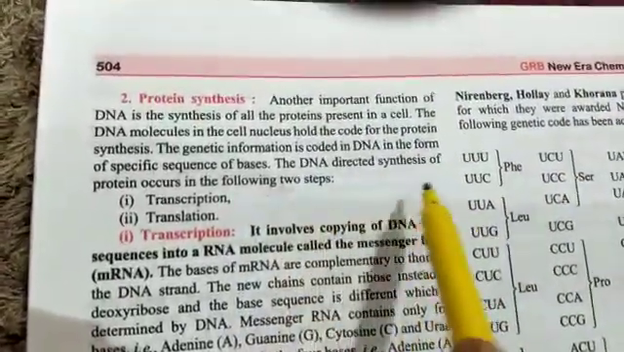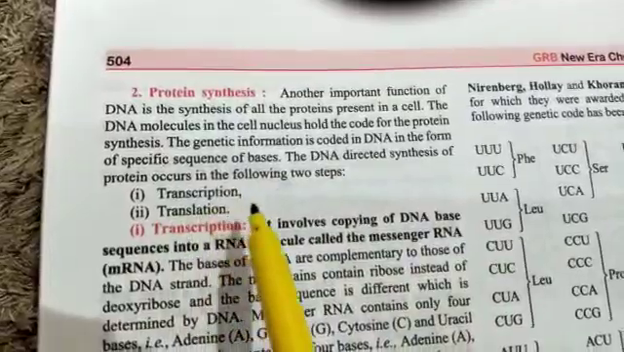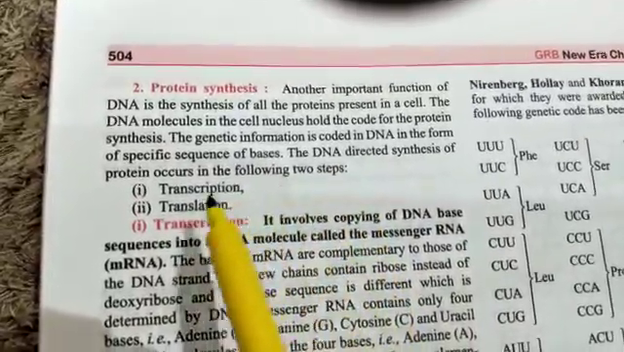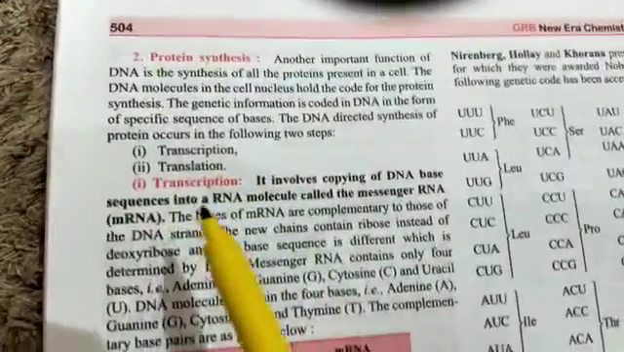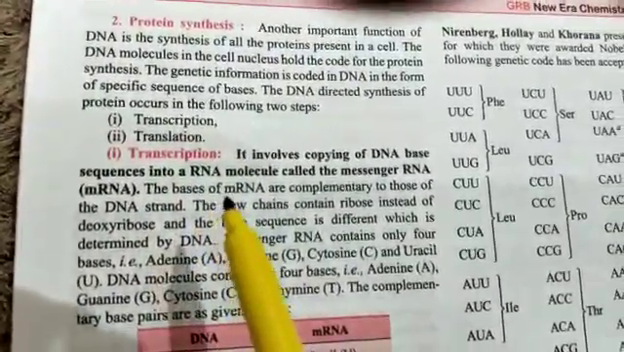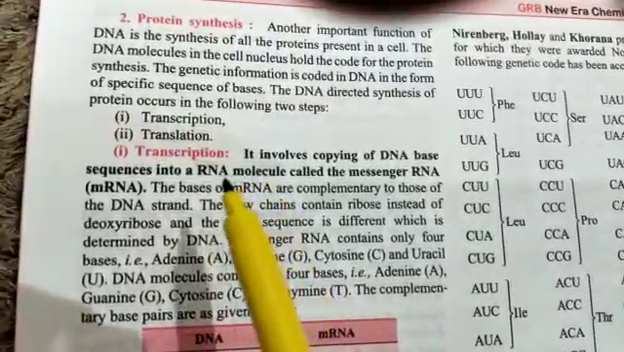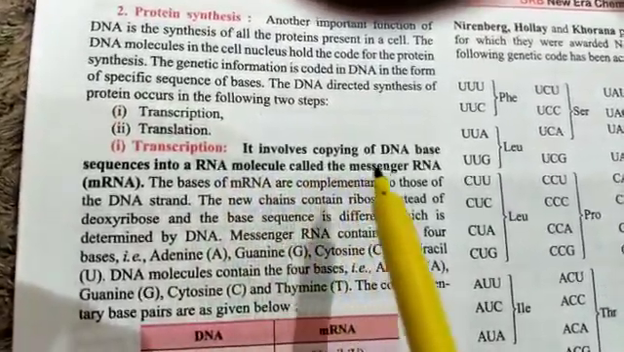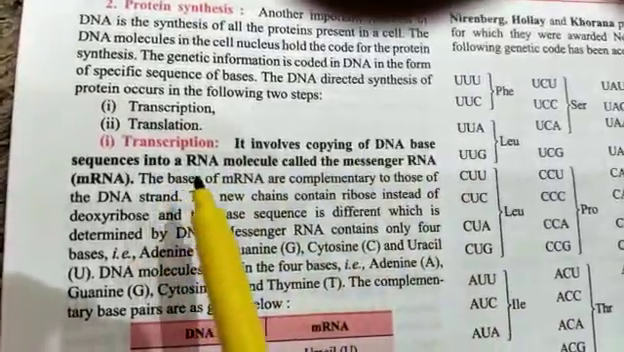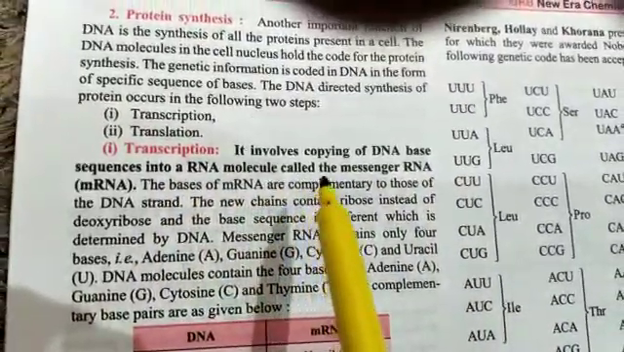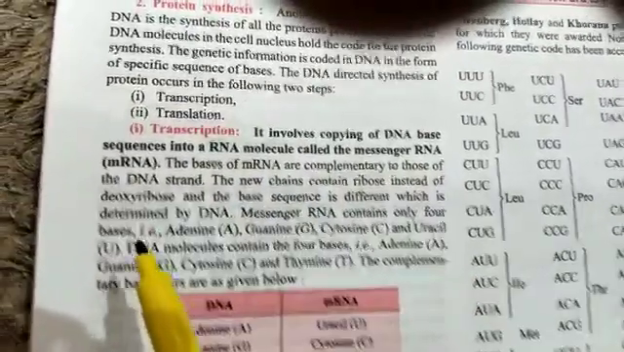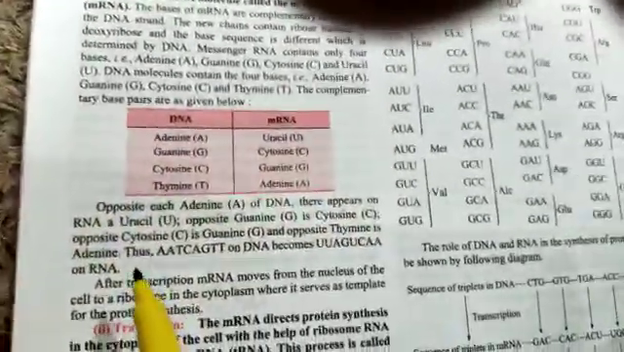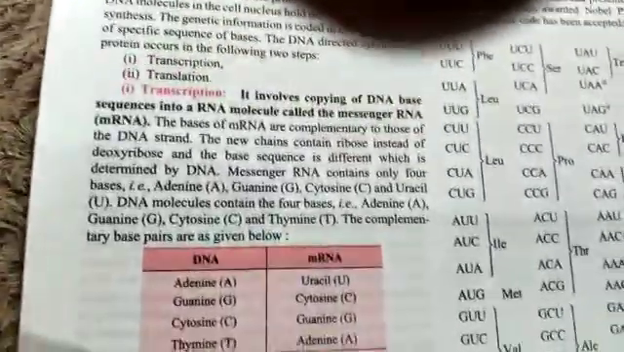DNA directed synthesis of proteins occurs in the following two steps: transcription and translation. Transcription involves copying of the DNA base sequence into an RNA molecule called messenger RNA. And this is called transcription.